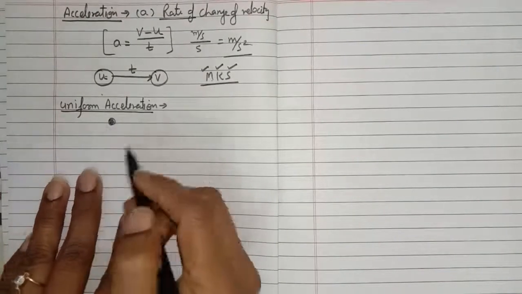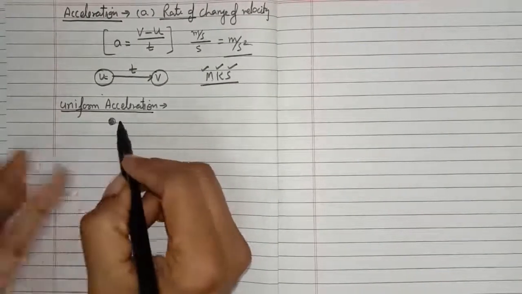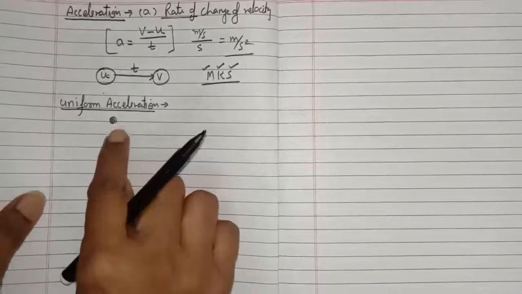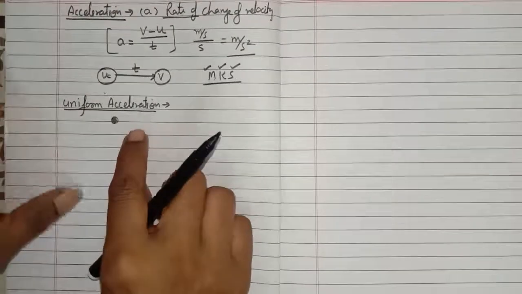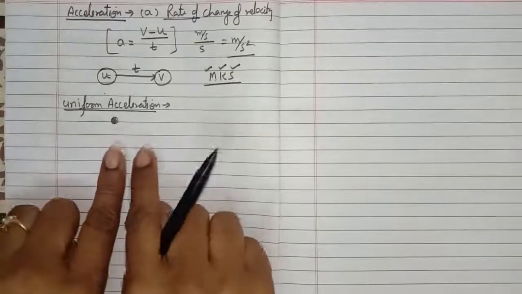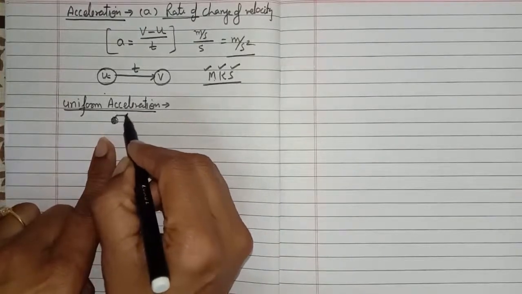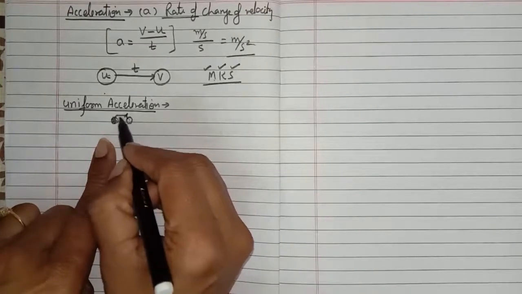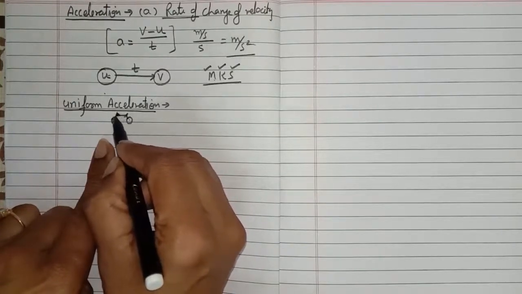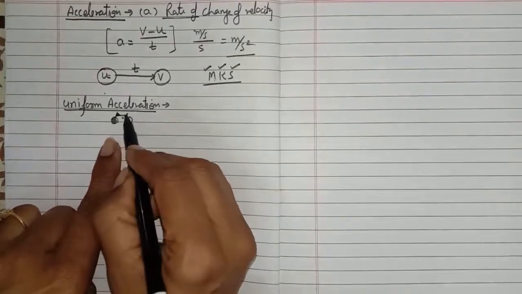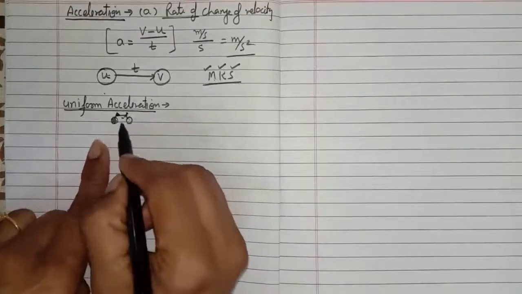We are taking the example of a bicycle. This is our bicycle.